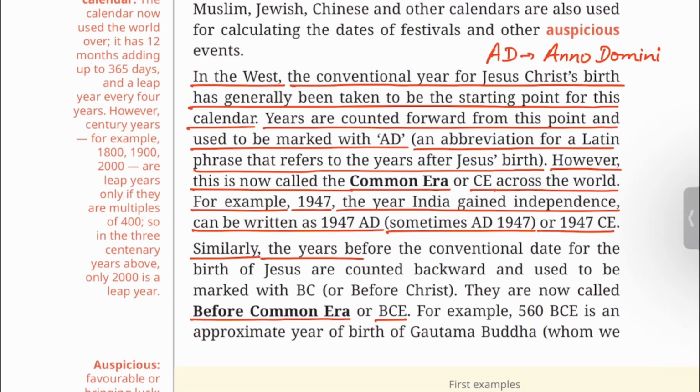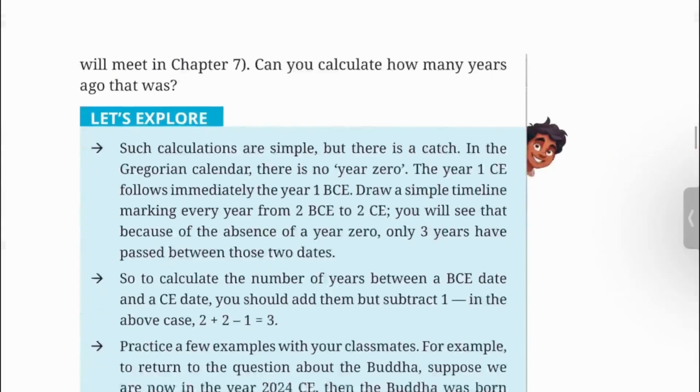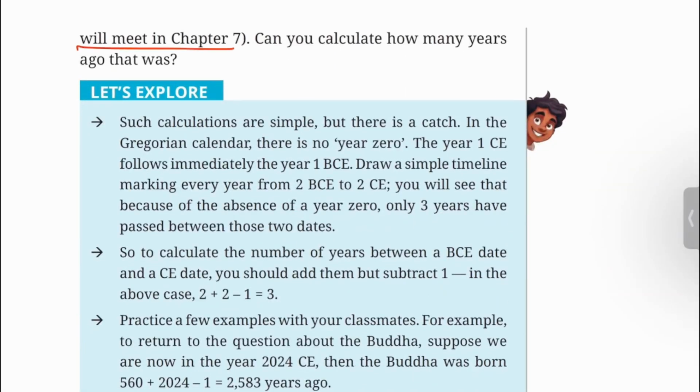Similarly, the years before the conventional date for the birth of Jesus are counted backward and used to be marked with BC or Before Christ. They are now called Before Common Era or BCE. For example, 560 BCE is an approximate year of birth of Gautama Buddha, whom we will meet in Chapter 7. Can you calculate how many years ago that was? Let us explore.